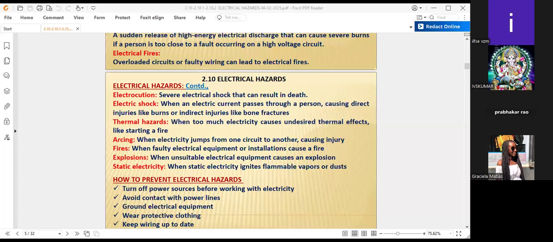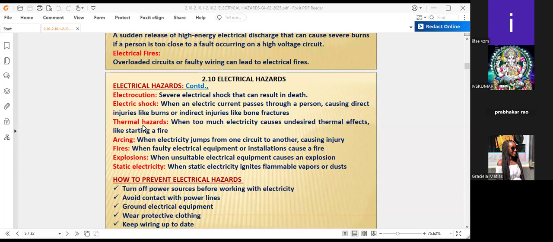So we have to prevent these electrical hazards. How do we prevent them? The organization, the supervisor, or the immediate engineer will take the measuring steps. The preventive measures include: turn off power sources before working with electricity.